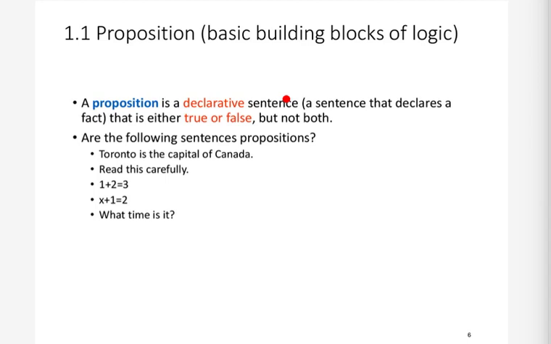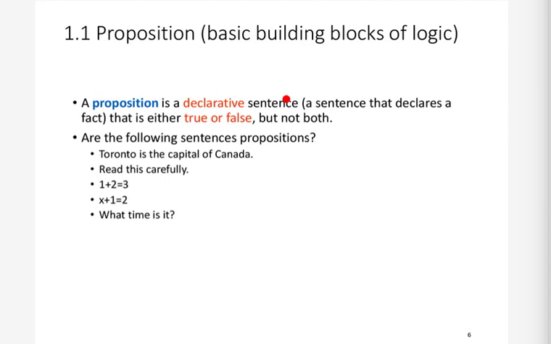For example, I can say my name is Deepak. Now that is a fact, right? So for this sentence that I have spoken, my name is Deepak, we can assign either true or false. Hence, we say that this sentence is a proposition. For example, if I say my name is Ram, then we can assign false to that. So that sentence is still a proposition.